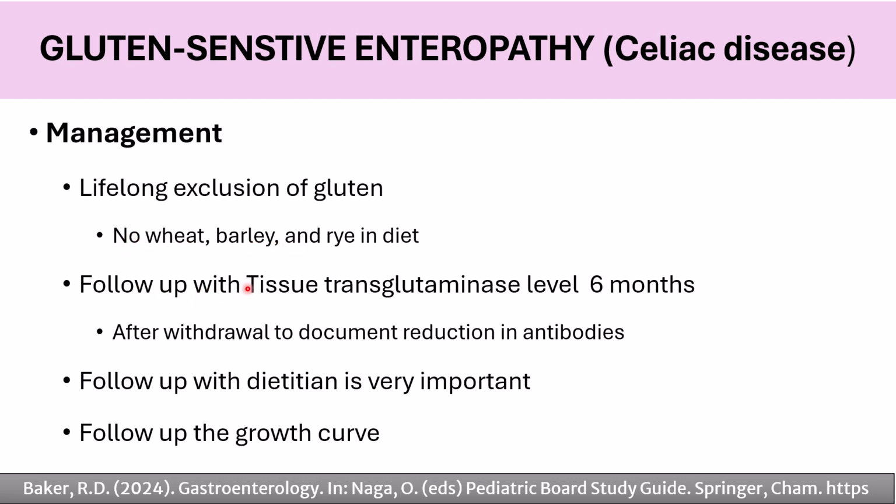Follow up with tissue transglutaminase level every 6 months. The better the restriction, the lower the antibodies will be. Follow up with a dietitian is very important for vitamin supplementation like iron and other vitamins. And follow up the growth curve to make sure the child is thriving and has no weight loss.